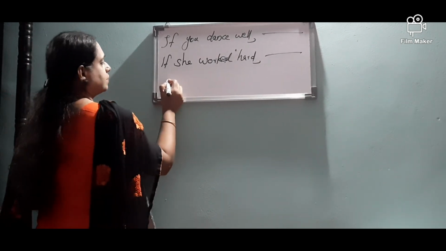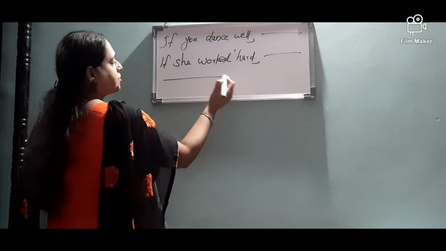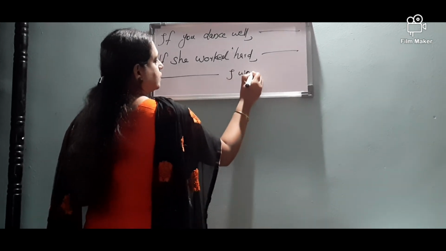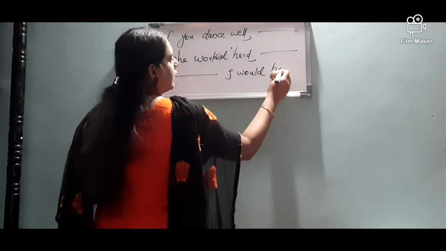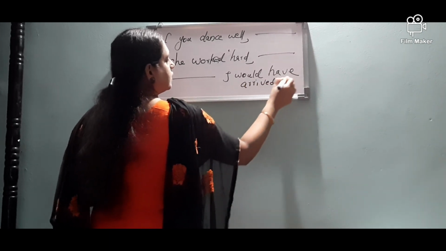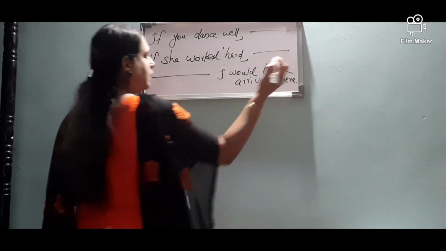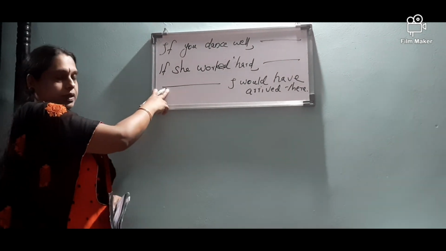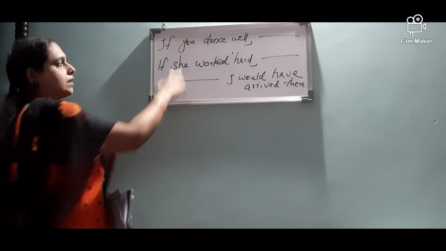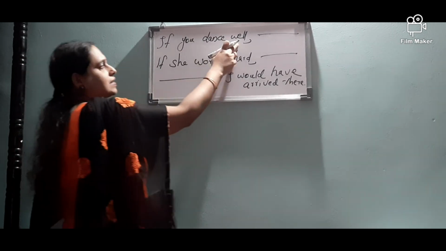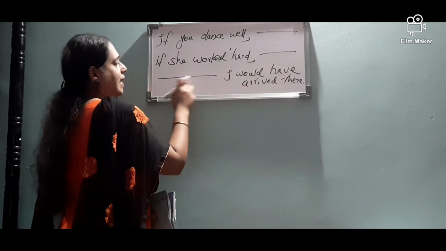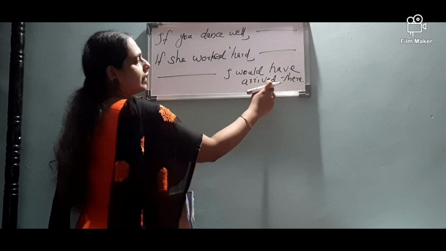Next, dash, I would have arrived there. Here you have to write the if clause. So three questions are here. If you dance well, dash. If she worked hard, dash. Dash, I would have arrived there.